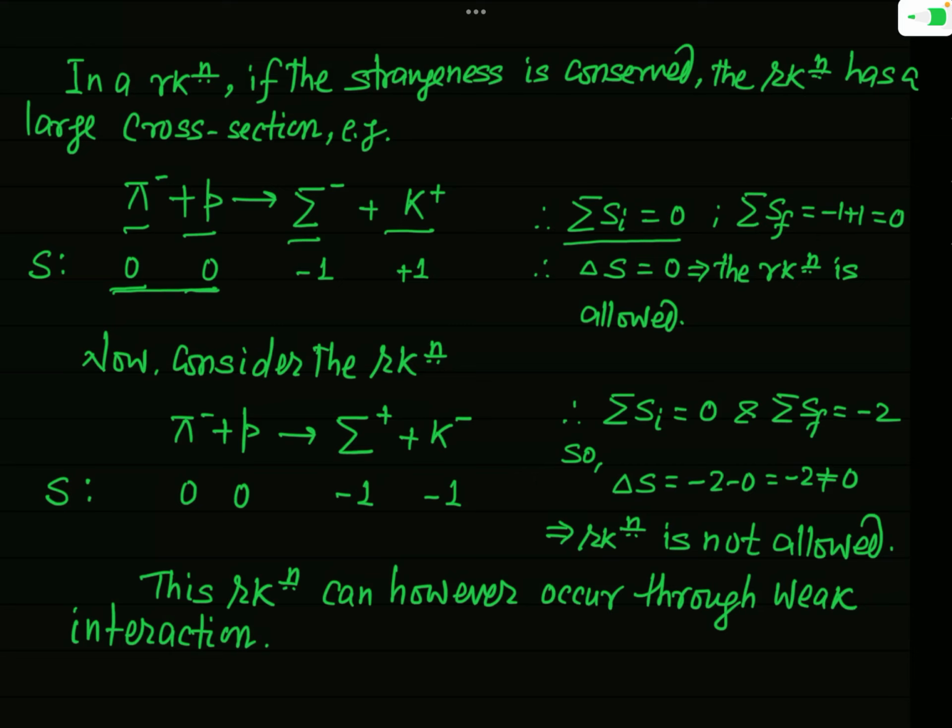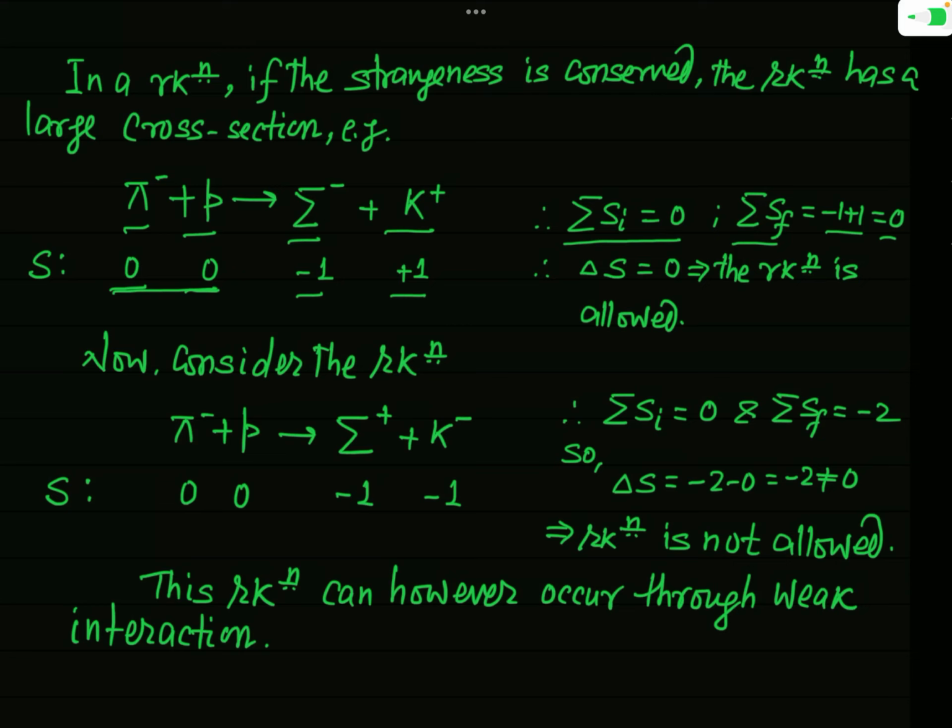Now the products are sigma minus and K plus, and you know sigma minus has a strangeness number -1 and K plus has a strangeness number +1. So the sum of the strangeness number of the products, summation SF, where F means final, will be -1 plus 1, that is 0.